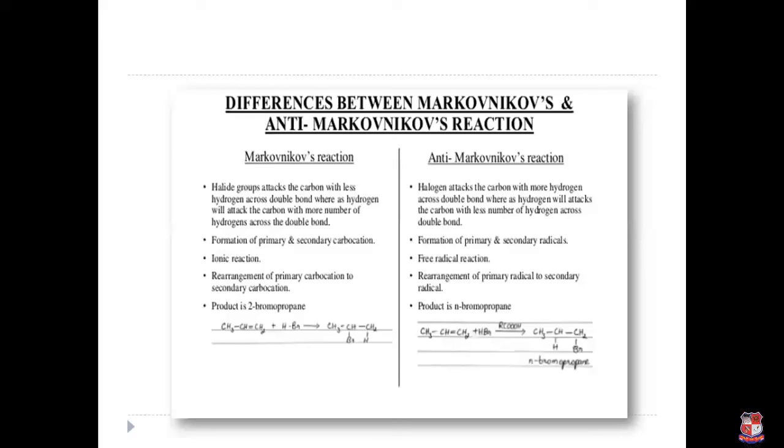Same in the anti-Markovnikov reaction, rearrangement of primary radical to secondary radical. And then we write down one example. Here take the same example: propene reacts with HBr in the absence of peroxide, so it produces 2-bromopropane. And propene reacts with HBr in the presence of peroxide, so it produces 1-bromopropane. Okay, clear? So I hope all of you are clear with my explanation. Thank you.